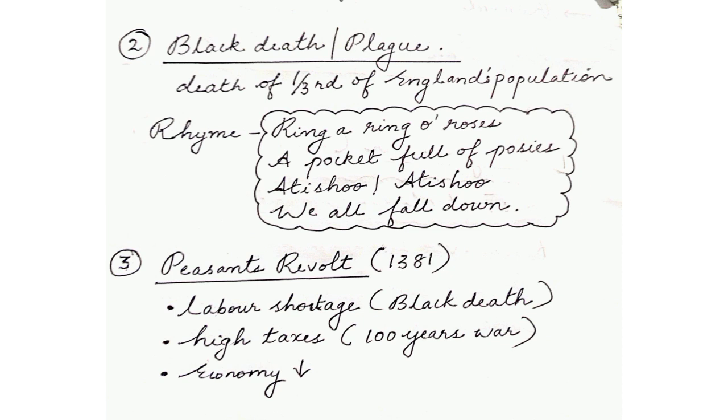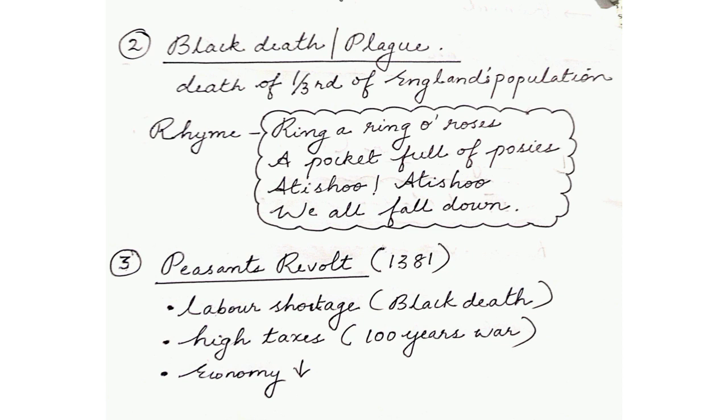And this resulted in the death of a lot of people. This famous nursery rhyme that we know, "Ring a ring o' roses, a pocket full of posies, achoo, achoo, we all fall down." It is a bit funny to say this in the video, but if you understand the real meaning of this rhyme, you understand how sad it is.